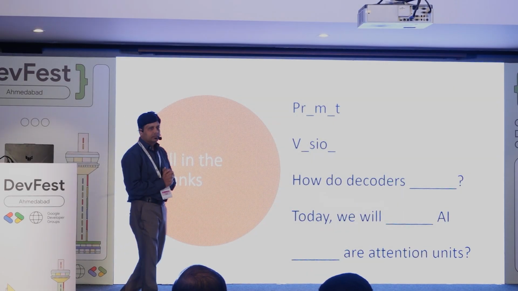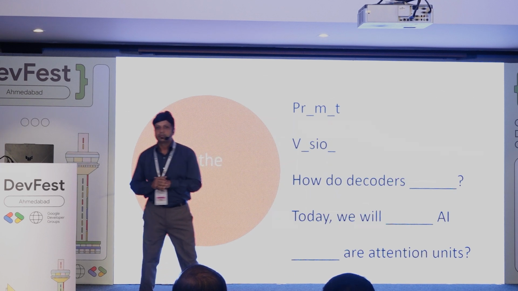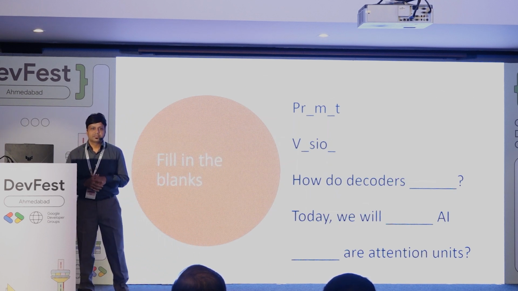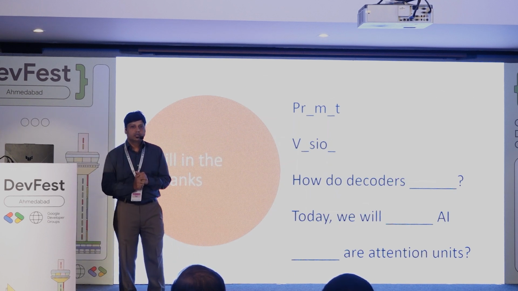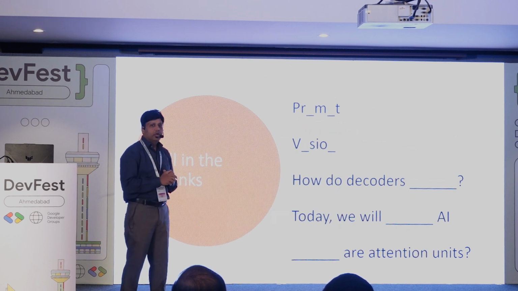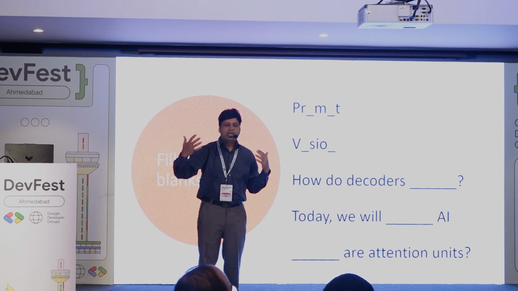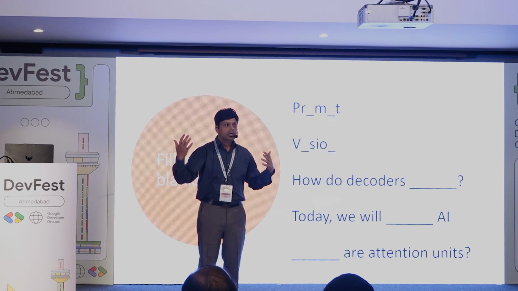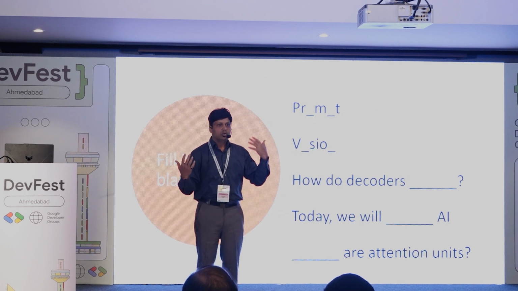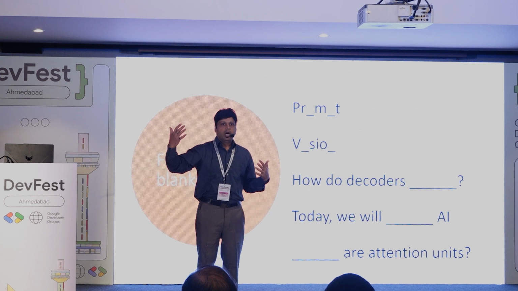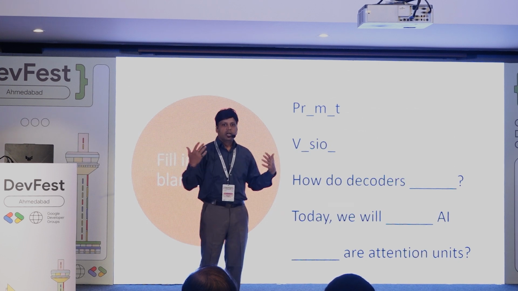Simple exercise. What do you think? What is the first one? Right. What is the second one? Now, what is the third one? How do decoders work, decode? There are multiple answers. What else? How do decoders work? How do decoders decode? How do decoders function? How do decoders?